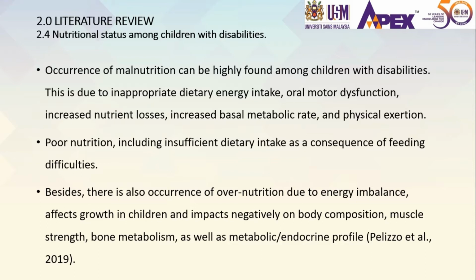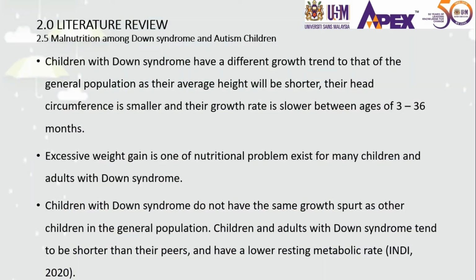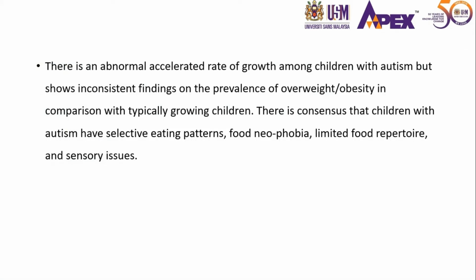And occurrence of overnutrition due to energy imbalance affects growth in children and impacts negatively on body composition, muscle strength, and so on. Is malnutrition among Down syndrome and autism children common? Among Down syndrome children, there will be excessive weight gain. This is one of the nutritional problems, and there is an abnormal estimated rate of growth among children with autism, but there are inconsistent findings on the prevalence of overweight and obesity among them.